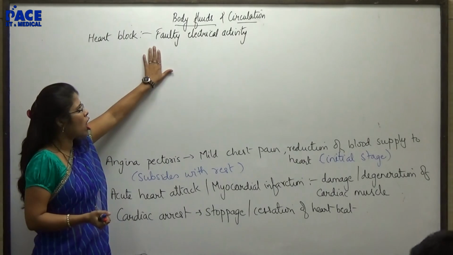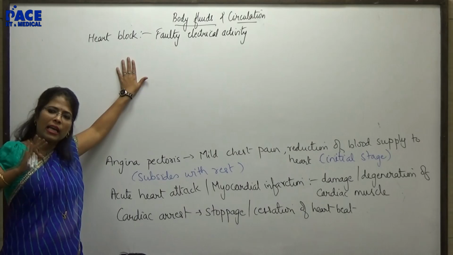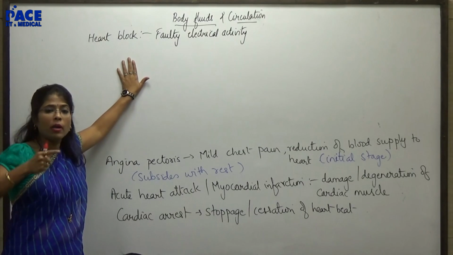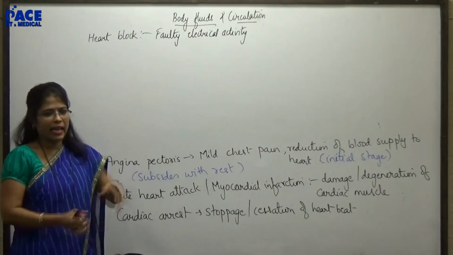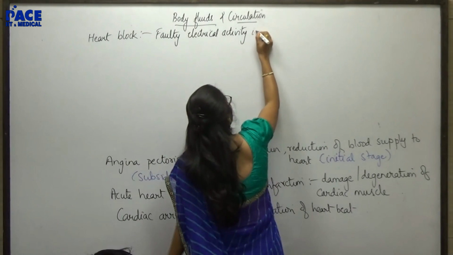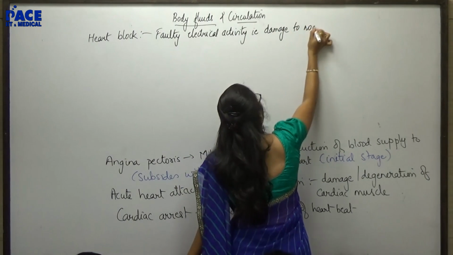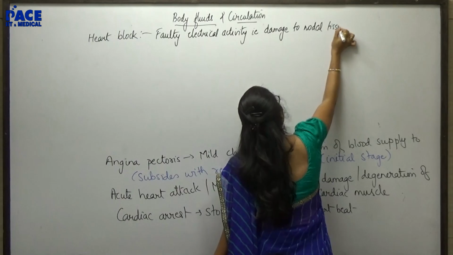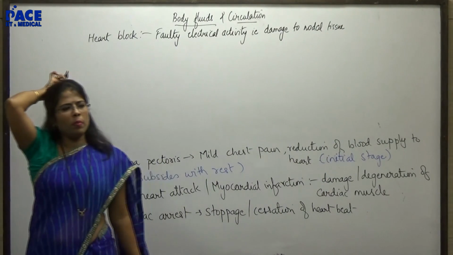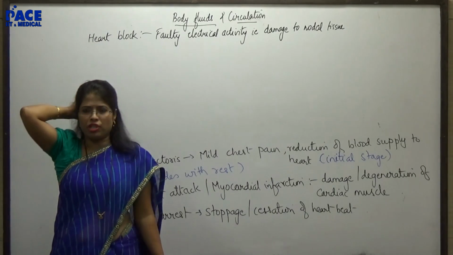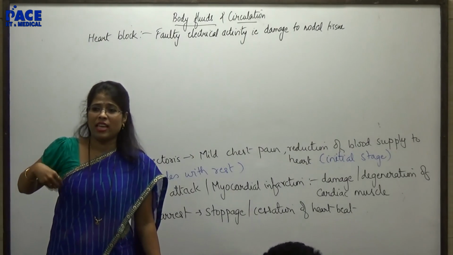Heart block is not the same as heart attack. Heart block means heart ka muscle is still healthy. The problem lies in the electrical conducting system of the heart. Faulty electrical activity, that is, any damage to nodal tissue, whether it is SA, AV, or bundle of His, that is mainly associated with various infections, and rheumatoid arthritis, something which we females face a lot.